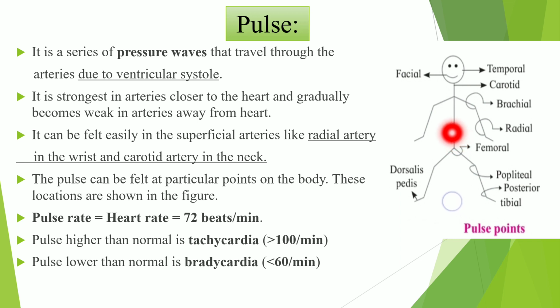So heart rate is 72 beats per minute. If the pulse rate is higher than normal, more than 72, it is called tachycardia. The pulse rate is higher, above 72, meaning above 100 per minute. Pulse lower than normal is called bradycardia. It is less than 60 per minute. So this is about the pulse.